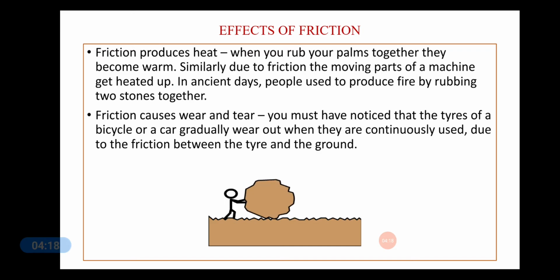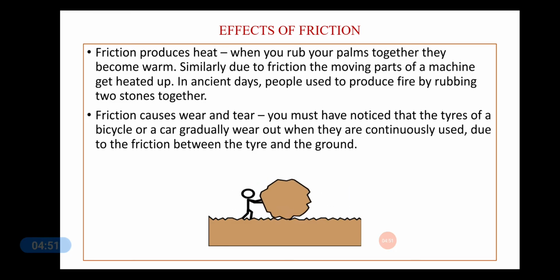Friction produces heat. A very simple example. When you feel very cold, you rub your palms together. What happens when you rub your palms together? Your hands become warm. This is because of friction. Both the palms of your hand have rough surfaces. So when you are rubbing them against each other, it produces heat and as such becomes warm.